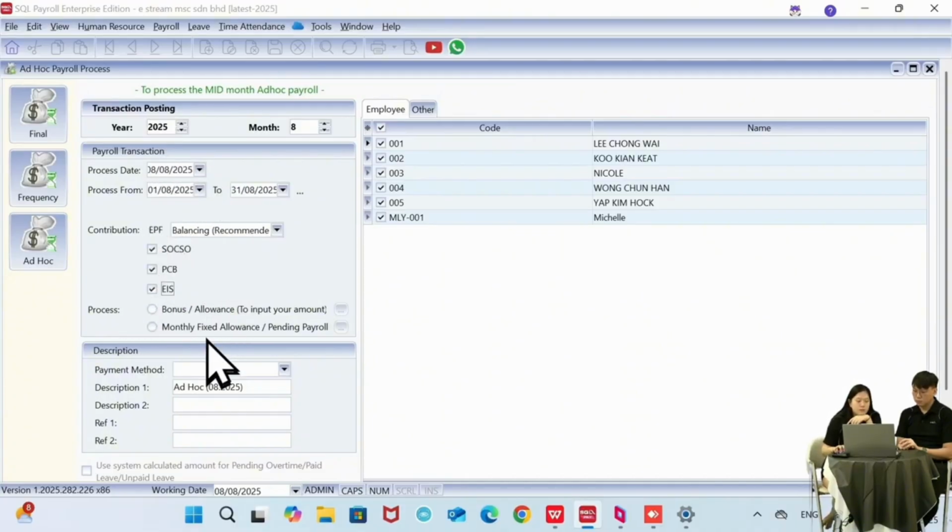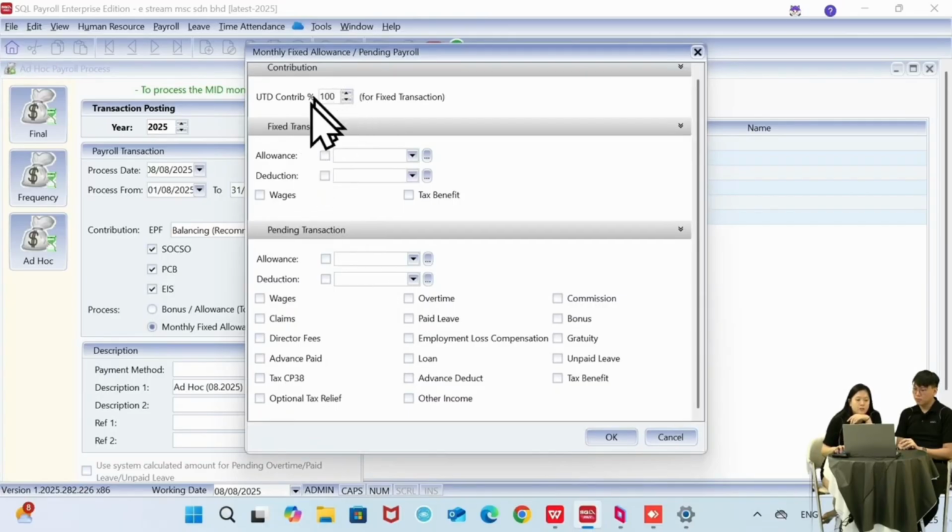And then the process we have split into two over here. One is to input your amount, meaning I click on the process, only then I key in the amount. Or the second option is the pending payroll, which is what I did just now. So I have already pre-keyed in the type of income that I need to release. So I'll choose the second process.